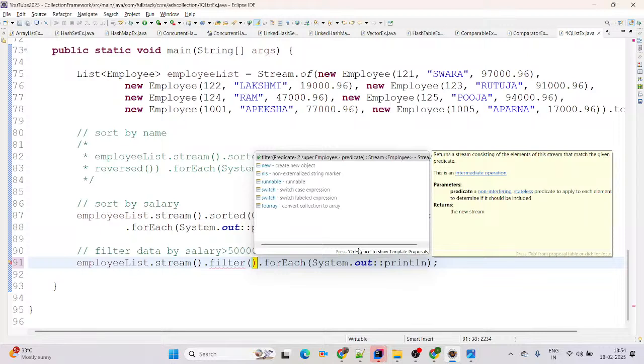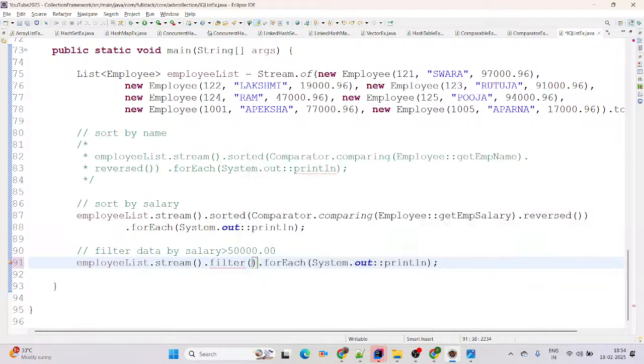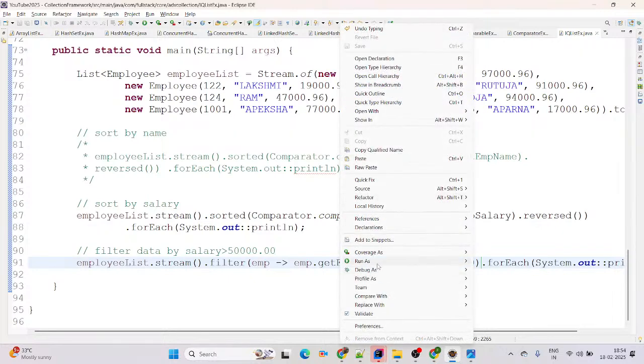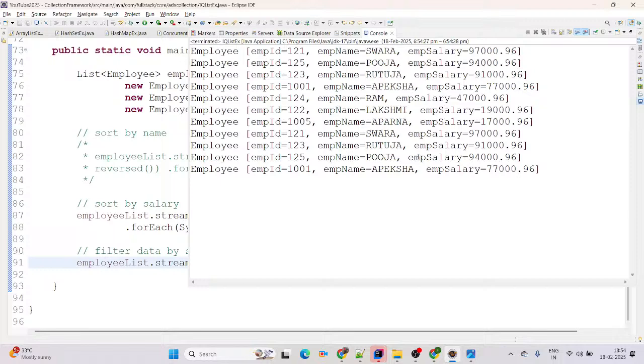Then here you can simply consider predicate, it means we are able to add the condition. Whatever condition we have added here, see: employeeList.stream().filter, and this is the condition we have given. Accordingly, those employees who have salary more than or equal to 50,000, it will fetch. Then see on screen, run as Java application, it will give us the output we are expecting.